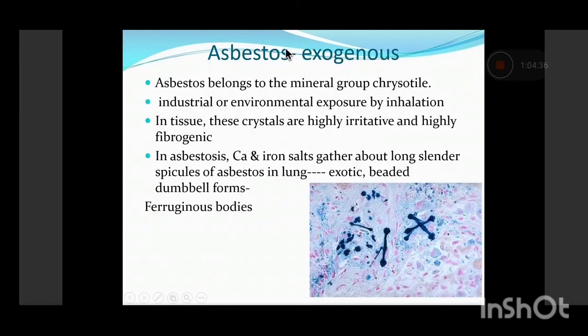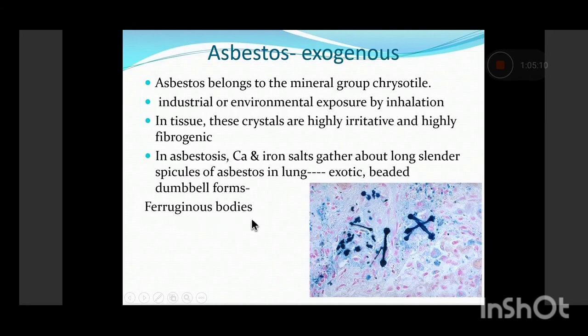So another exogenous important pigment apart from coal dust was asbestos. The exposure occurs in persons who are working in the asbestos factories. So it is basically an environmental occupational hazard. These asbestos crystals are also very highly irritative, and they induce a massive fibrogenic response. It is inhaled through the upper respiratory tract, and basically the pigment, the asbestos,